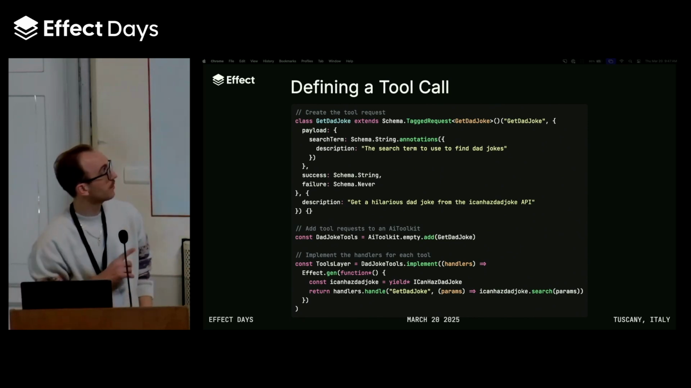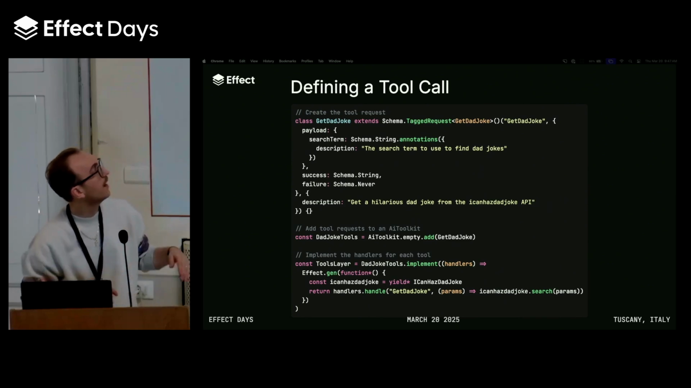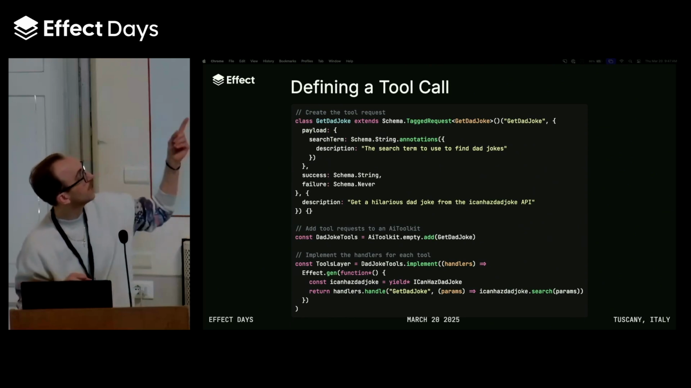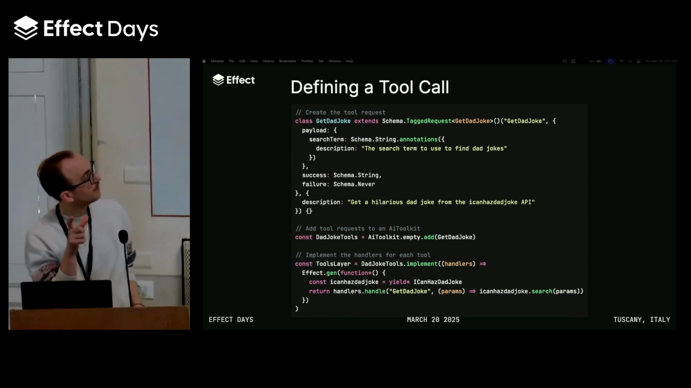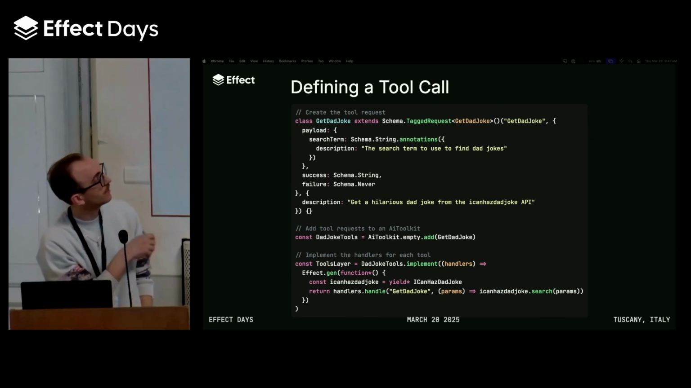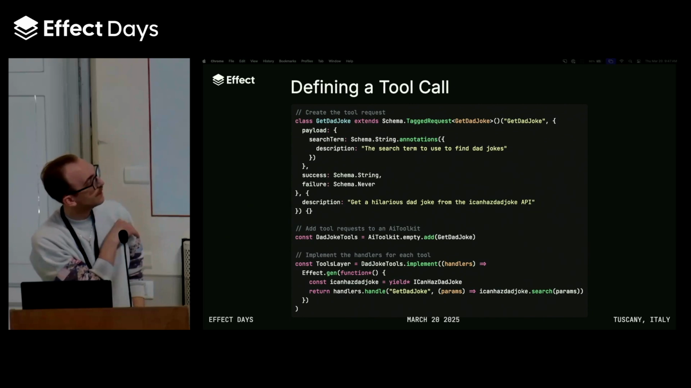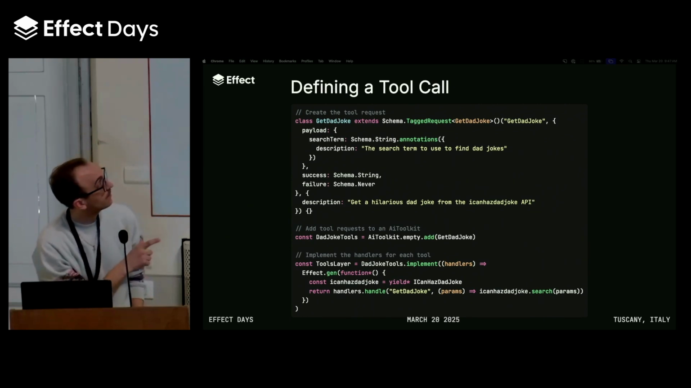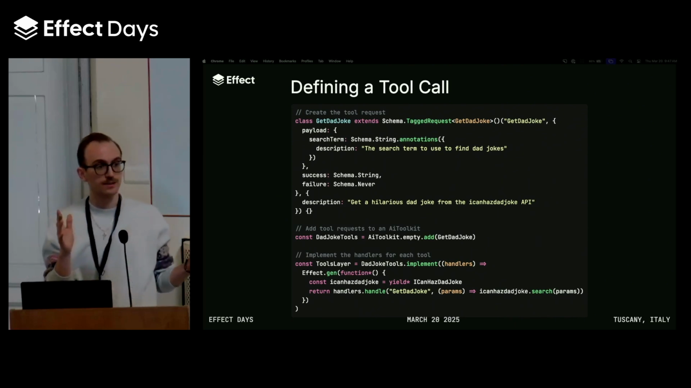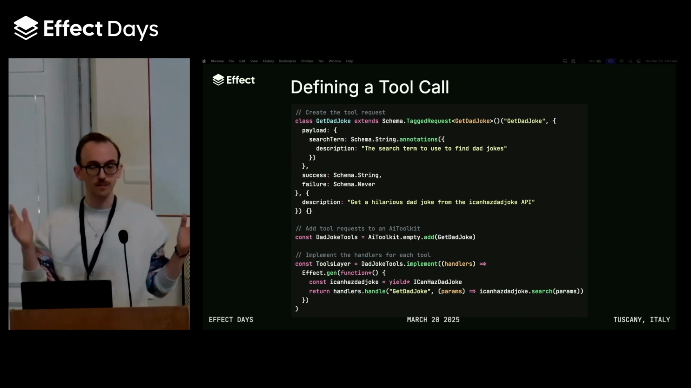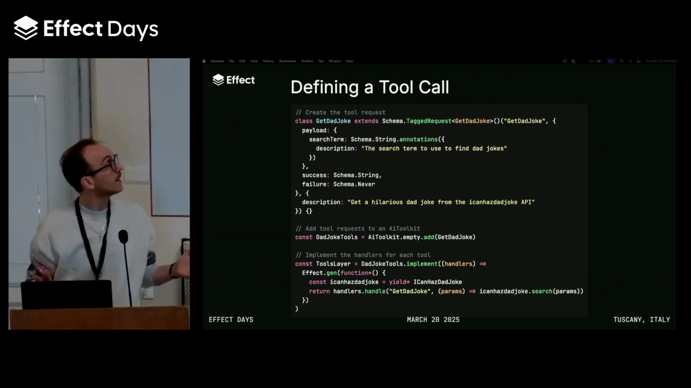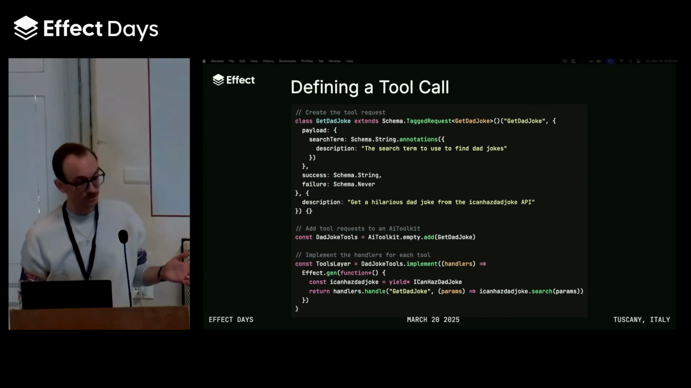Then, for those of you familiar with the HTTP APIs that we have, you can implement the handlers for each of your tools. So dad joke tools, a toolkit, comes with an implement method, which allows you to provide an actual implementation of each one of the different tools you have in the toolkit. The implement method itself then returns a layer that has all of the different tools already packaged up in it, which you can then provide to your program, and your program now has all of the things that it needs to be able to use these tools.